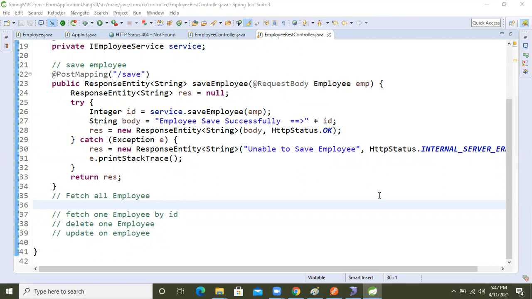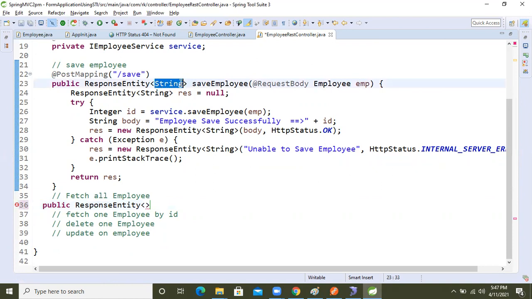Now I'm going to write one public ResponseEntity. Here, what generic type am I taking? I'm taking a string, but I'll take a question mark here.